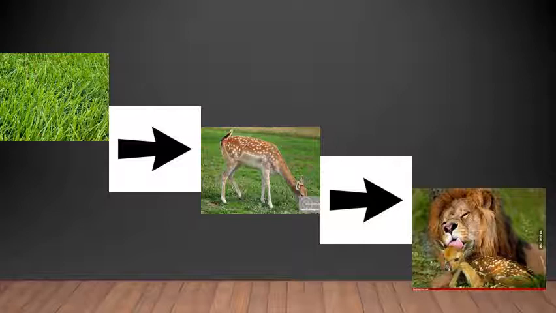But the amount of energy in plants or in the grass is more than the energy present in the deer. The energy in the deer is much lesser than the energy in the lion. The energy is transferred to the lion as the chain increases. So in the deer it is a little lesser and in the lion it is even lesser. Why? Because they use up that energy for running and hunting and breathing. That is the loss of energy that happens during the food chain.